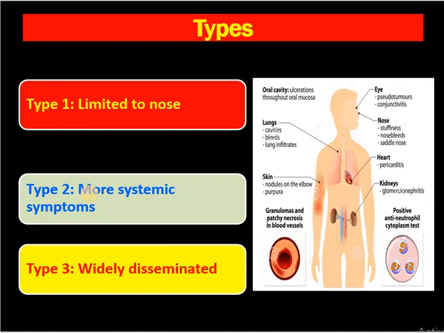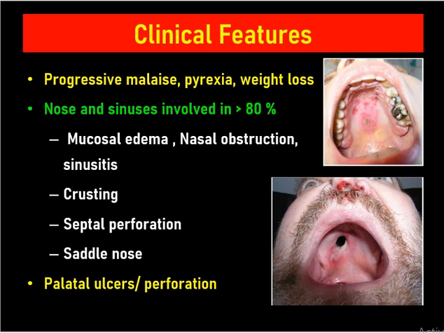You can see the different organs involved by Wegener's granulomatosis here. Clinical features: the patient develops progressive malaise, pyrexia, weight loss. Nose and the sinuses are involved in around 80% of individuals with mucosal edema, nasal obstruction, and sinusitis. There will be crusting of the nasal cavity.